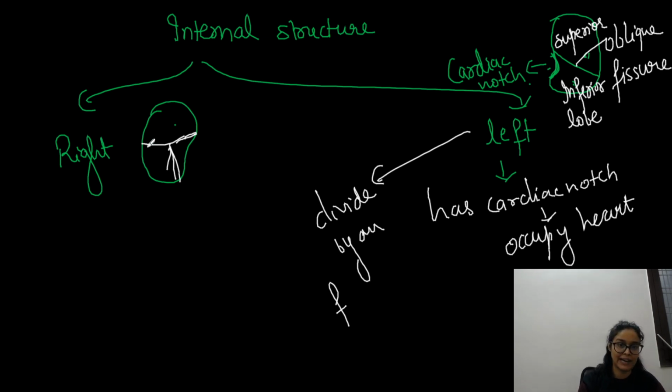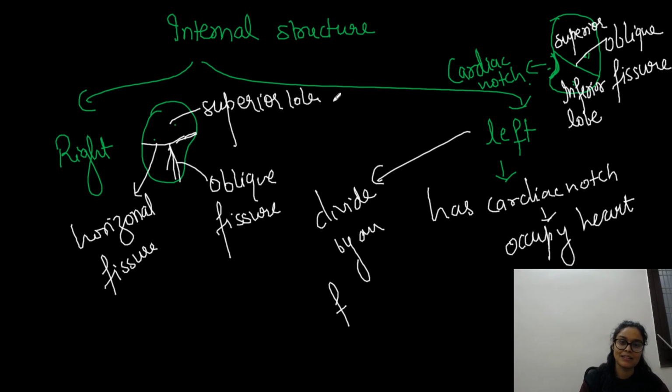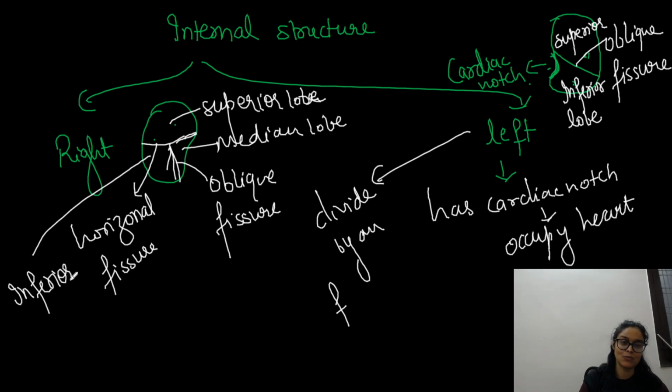When we talk about the right lung, it has two fissures. One is the horizontal fissure, and the other is the oblique fissure. Fissure means a kind of separation, right? So it divides our lung into three lobes: the superior lobe, the median lobe, and the inferior lobe. So the right lung has three lobes, whereas the left has only two lobes, right? This is something you have to remember.